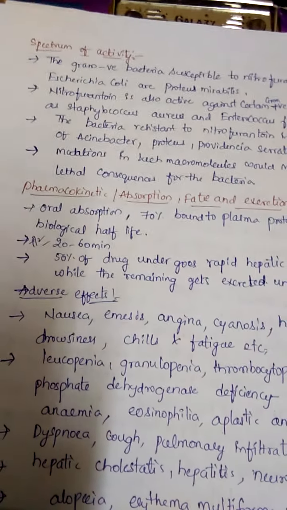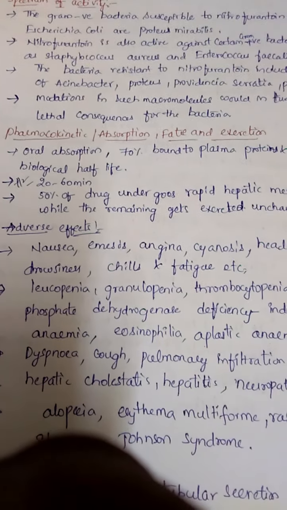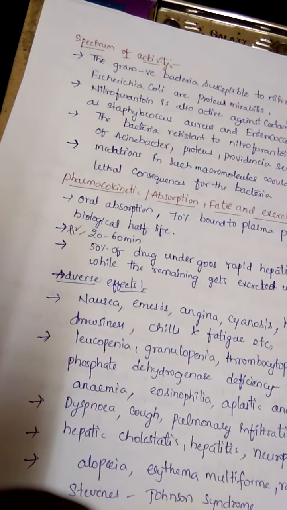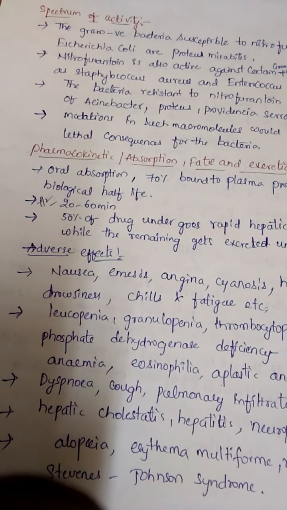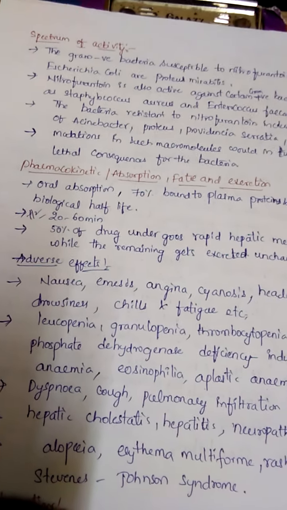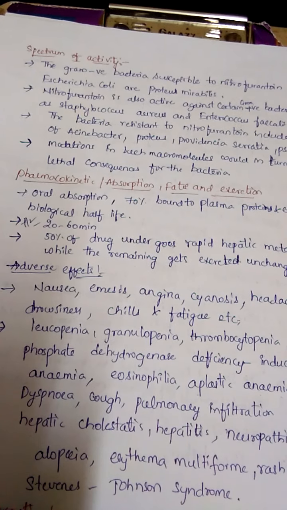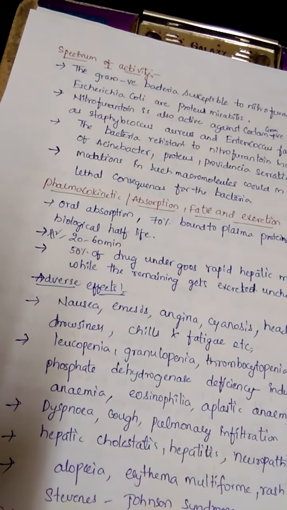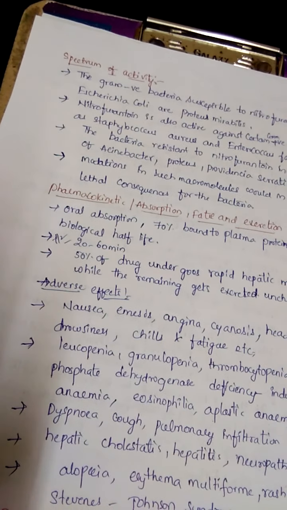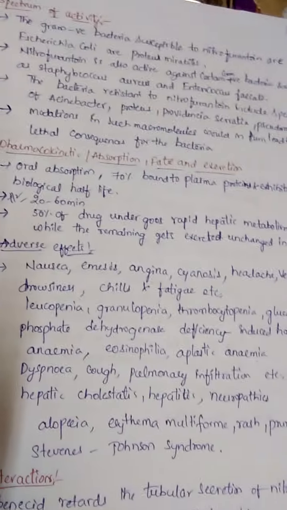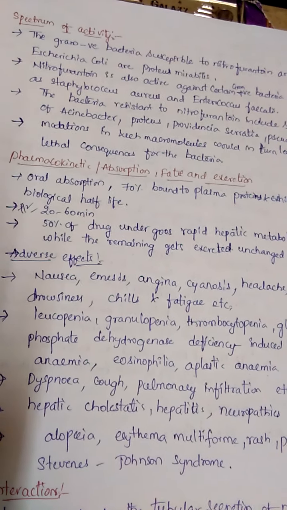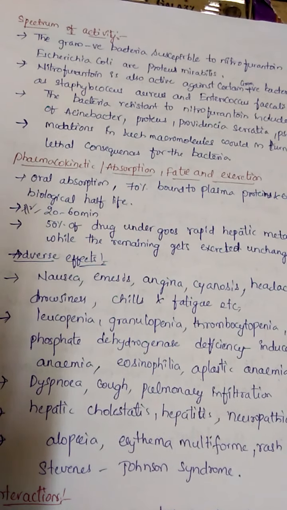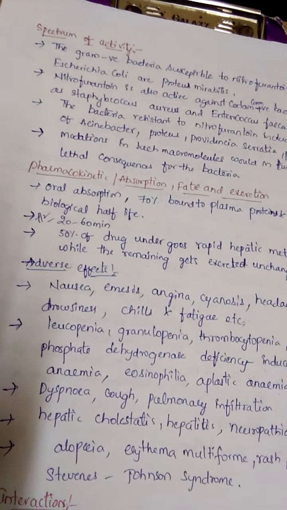Okay, so coming to the adverse effects of the drug: nausea, emesis, angina, cyanosis, headache, drowsiness, chills and fatigue. These are the general symptoms: nausea, emesis, drowsiness, chills, fevers. And angina can be seen due to the infections. Next, leukopenia, granulocytopenia, thrombocytopenia, glucose 6-phosphate dehydrogenase deficiency, and also anemia, eosinophilia, aplastic anemia. All these adverse effects are caused by the use of this particular antibiotic.